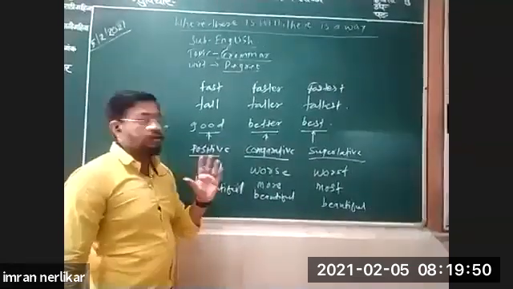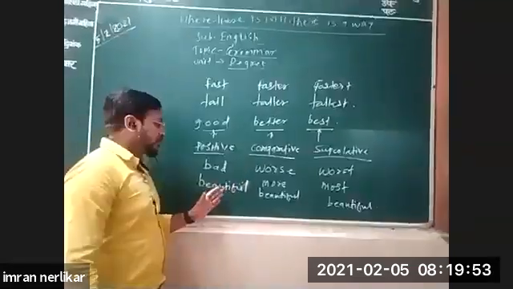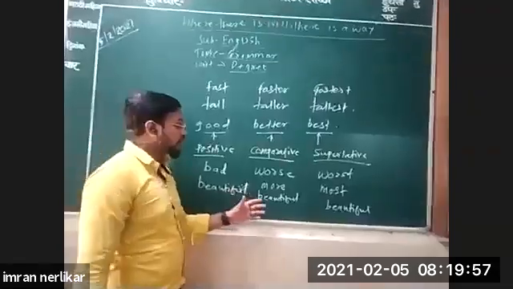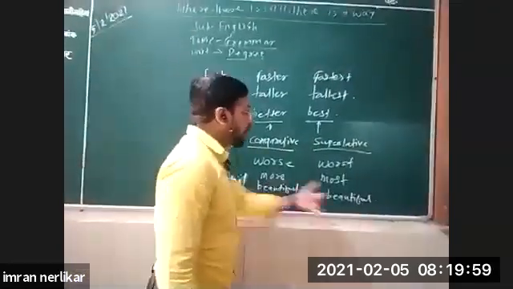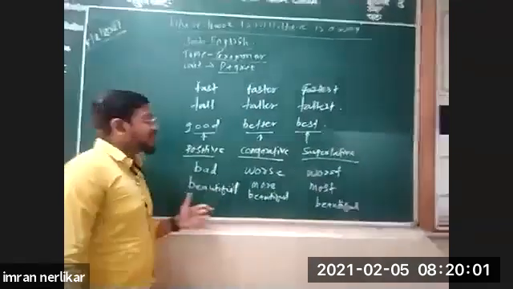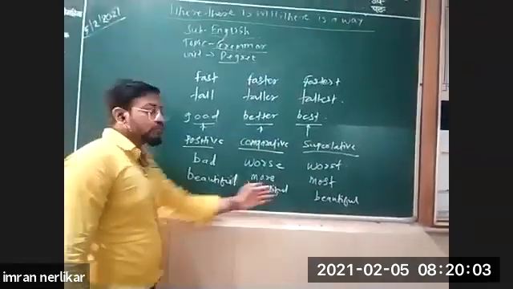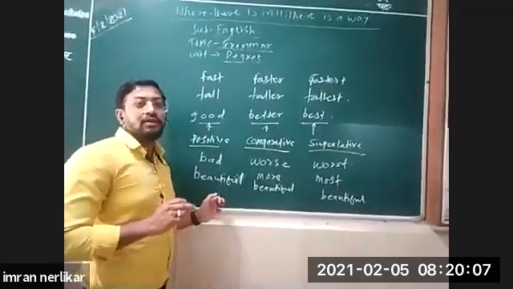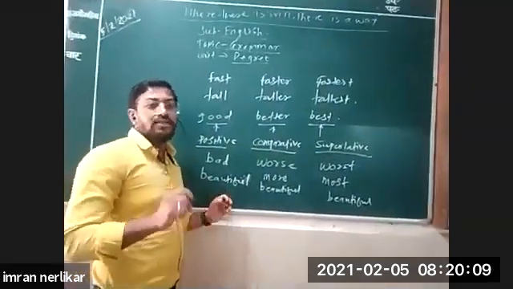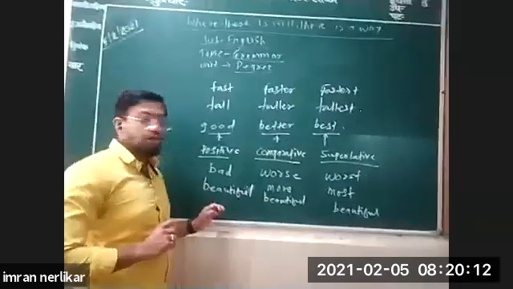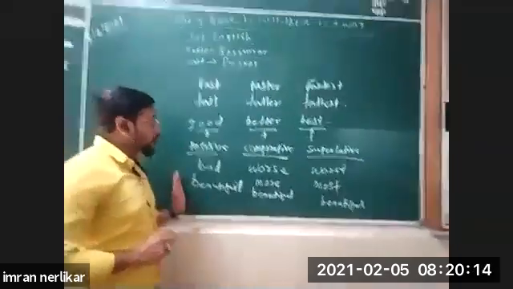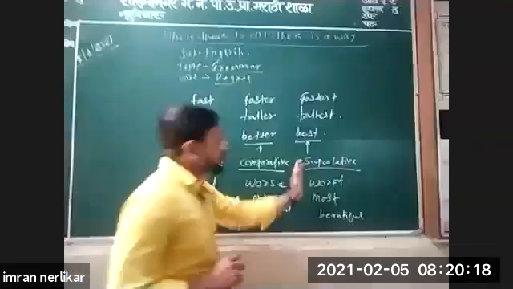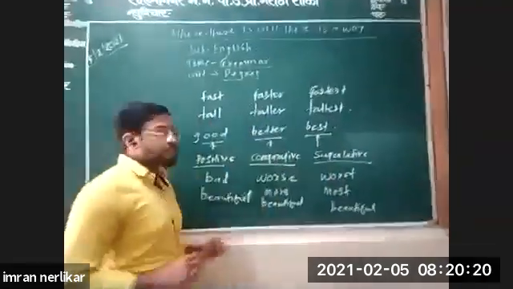When you see these forms, there are some adjectives to which we add more, most. So you should study the forms of adjectives first. Then you can compare things and solve degrees easily. Understood all of you? This is positive, first level. This is comparative, second level. This is superlative, third level.